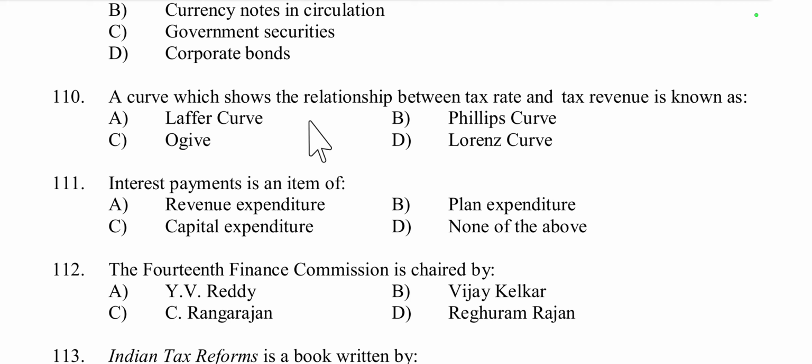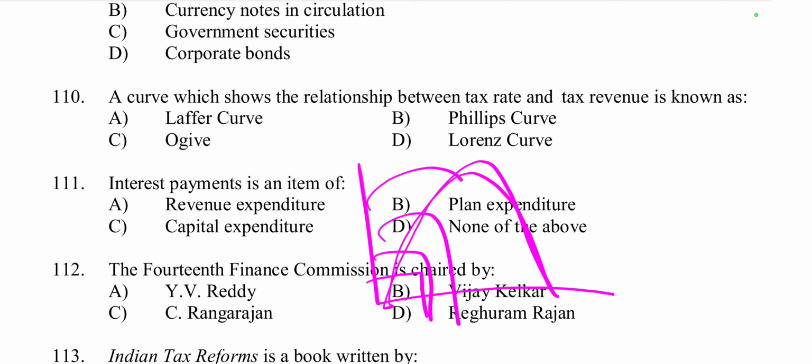Then question number 110. A curve which shows the relationship between tax rate and tax revenue is known as. It shows the relationship between tax rate and tax revenue. Tax rate 0 to 100%. This is called as Laffer curve. Because the Laffer curve illustrates that beyond a certain point, increasing tax rate can lead to a decrease in total tax revenue. So Laffer curve is the right answer.